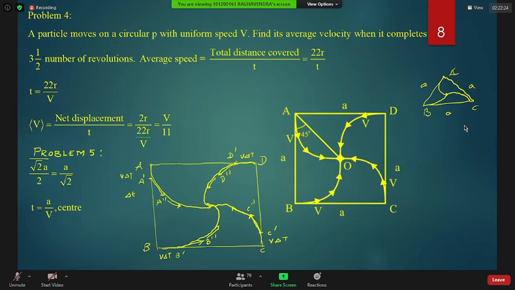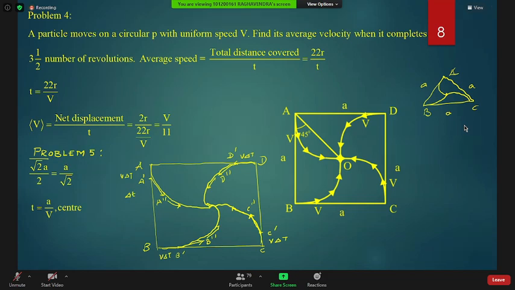Now they are asking you average velocity. Average velocity is net displacement by time. So they will ask you, when will they meet? Where will they meet? They will meet at center. When they will meet, time is displacement by velocity along the direction of displacement. So AO will be root 2 A by 2, A by root 2. This is your displacement.